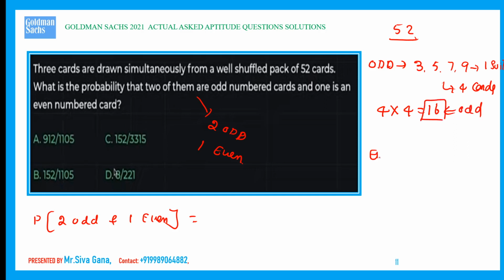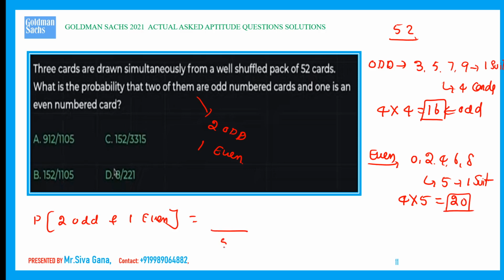So let us say even numbered cards: 0, 2, 4, 6, 8. There are 5 even cards in one suit. A total of 4 suits are available. In the 4 suits, how many even numbered cards? 20. Now let us say 2 odd cards.